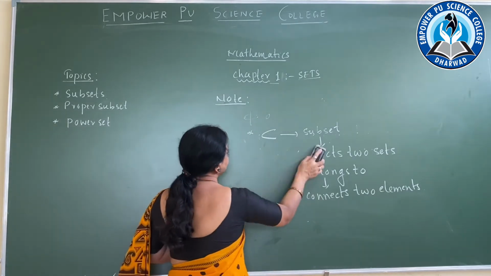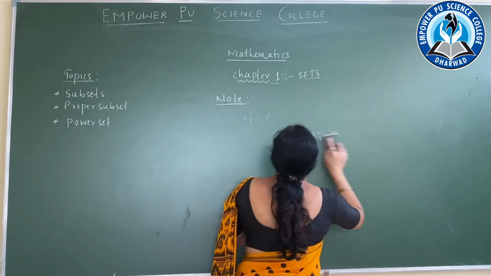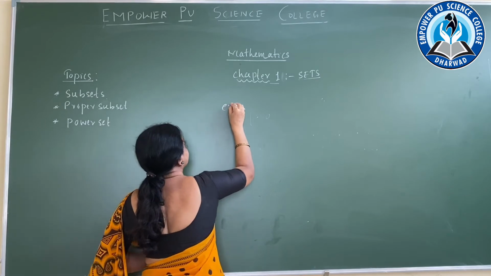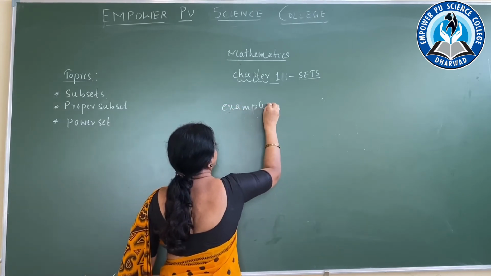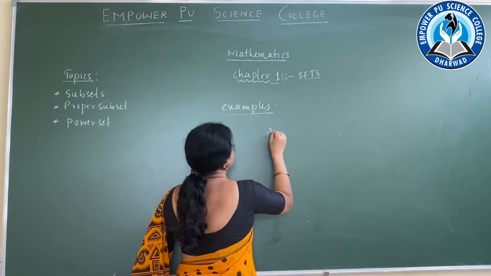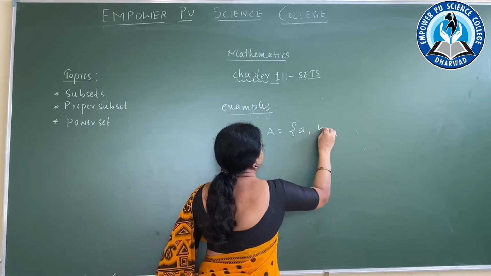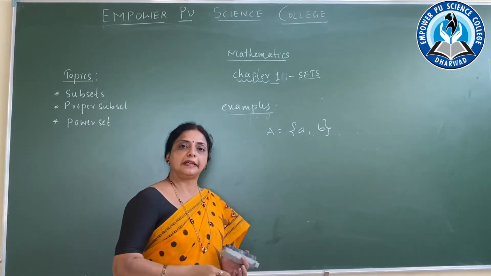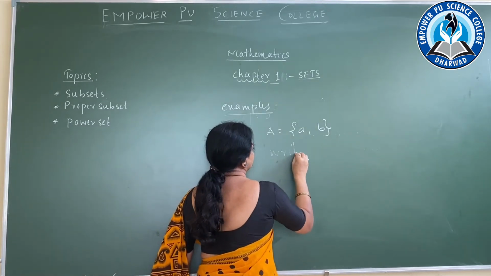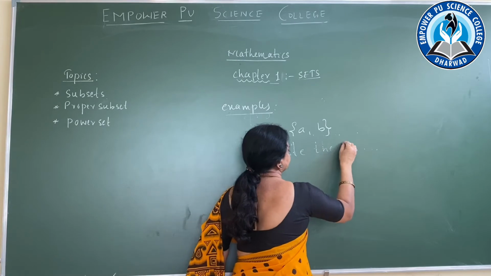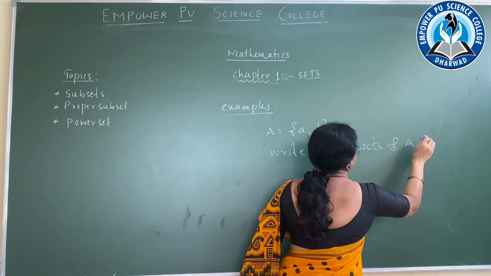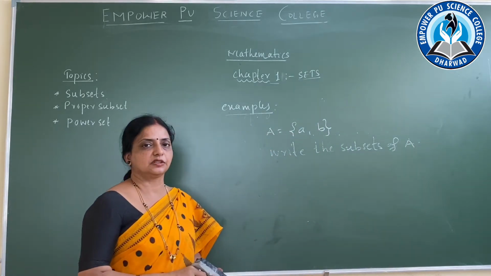Now come to the examples. If set A is given, elements are a, b. Write the subsets of A.